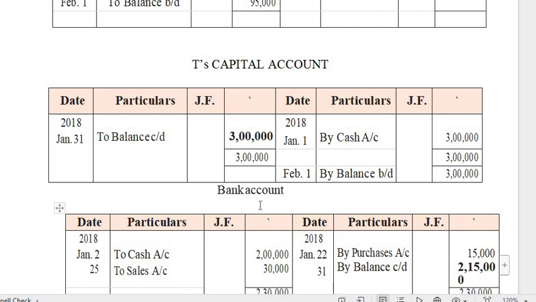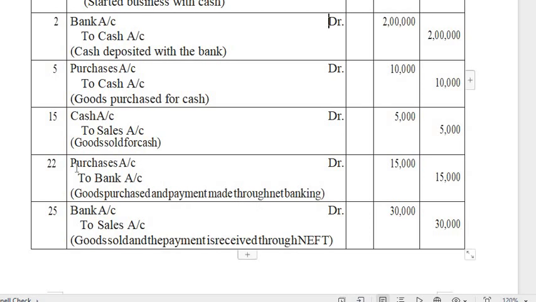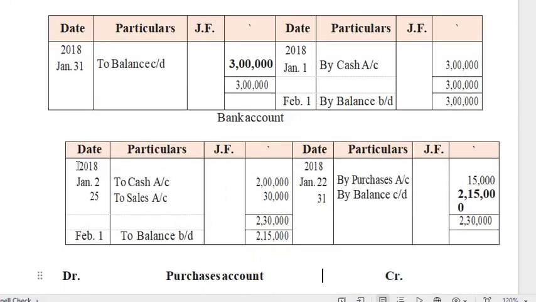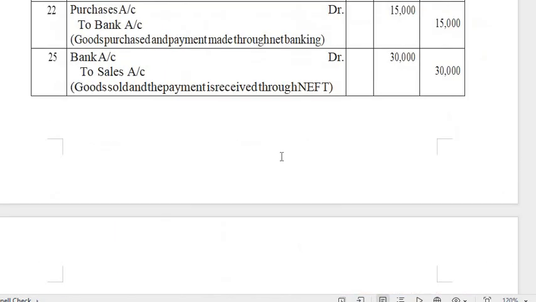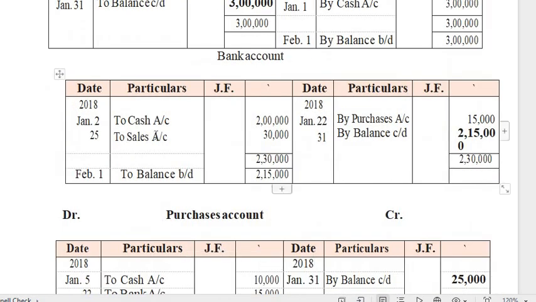Then the next transaction involved with the bank, January 22nd. So bank is credit, you have to write on the credit side by mentioning purchase, as the opposite transactions are available. So January 22nd by purchase. Similarly, the next transaction involved is bank account debit to sales. So bank you have debited, so you have to write on the debit side by mentioning the opposite transaction, to sales.